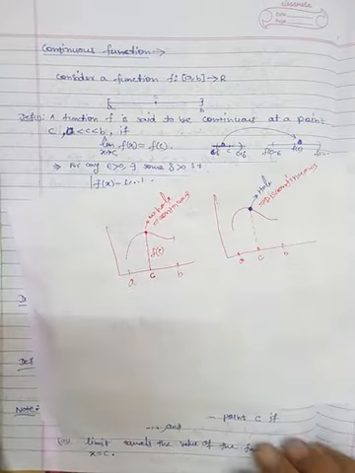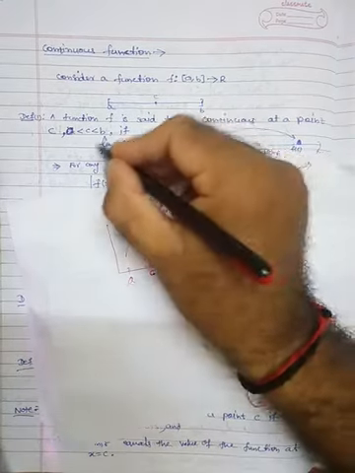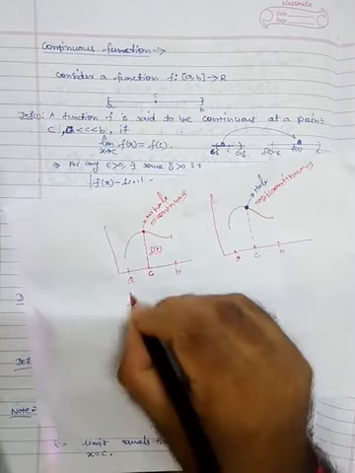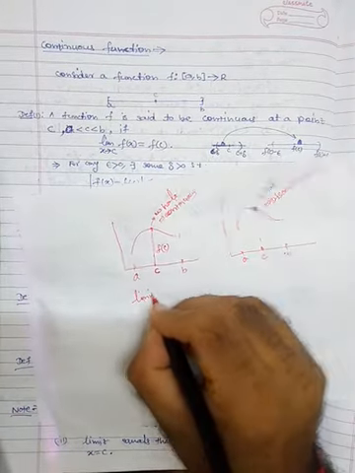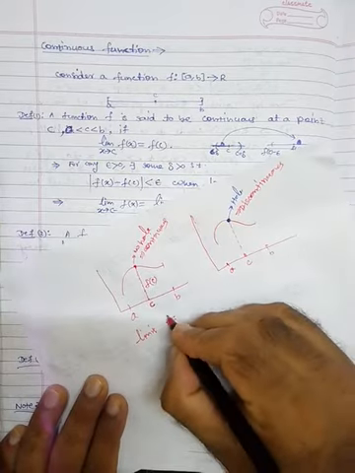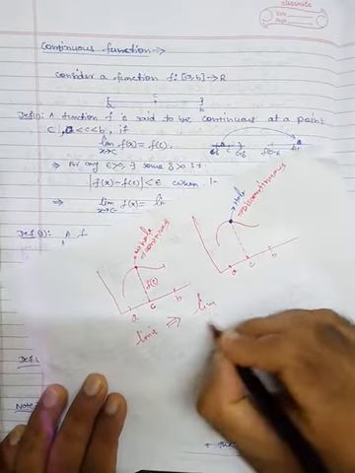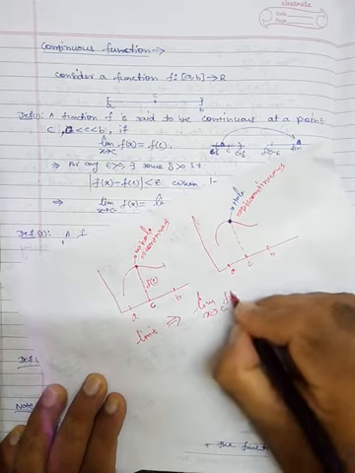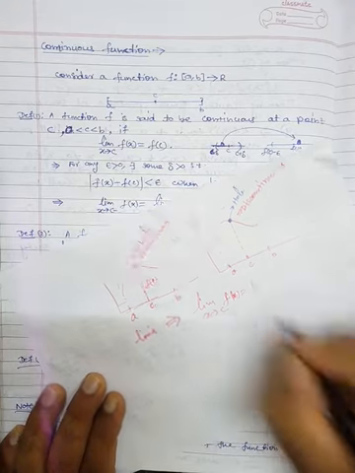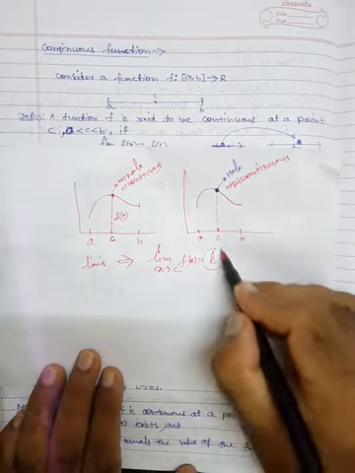And here the left hand part is the limit. What is the limit? Limit says that limit x tending to C of f of x is equal to L, where L is the value of the limit.